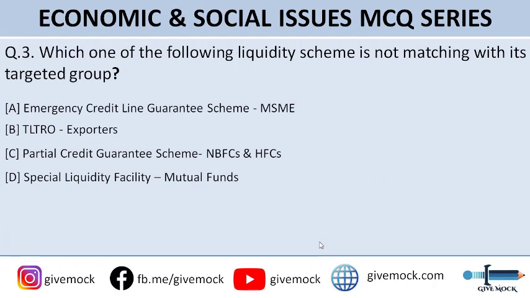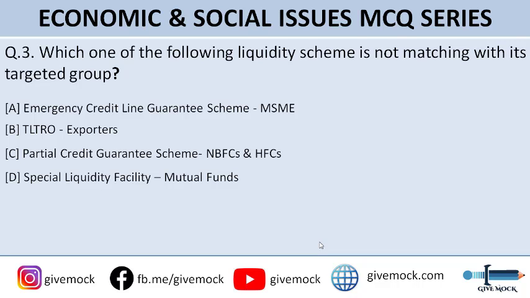Which one of the following liquidity schemes is not matching with its targeted group? You can go through the options here. Option A is Emergency Credit Line Guarantee Scheme, MSME. Option B is TLTRO, exporters. Option C is Partial Credit Guarantee Scheme for NBFCs and HFCs. And option D is Special Liquidity Facility for mutual funds. Okay, so in this question it is asking which is incorrect, which is incorrectly matching with the targeted group.